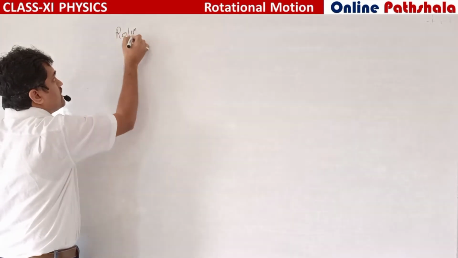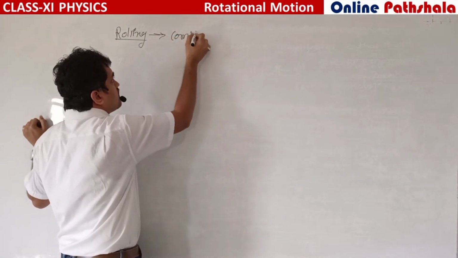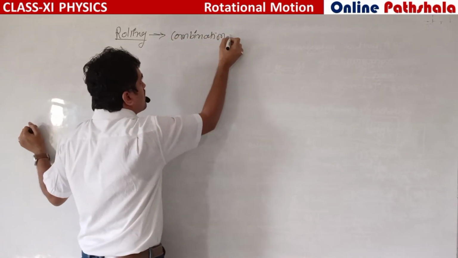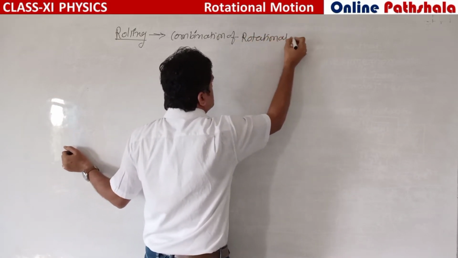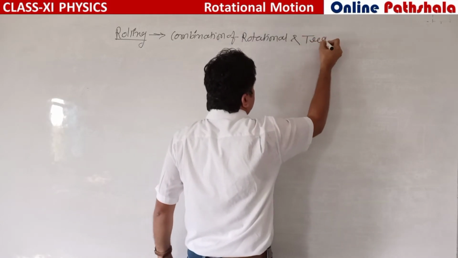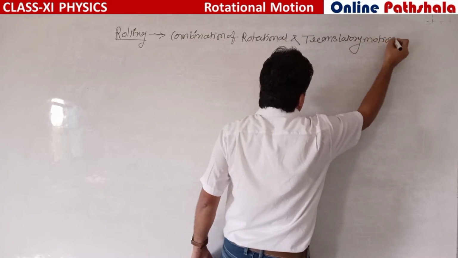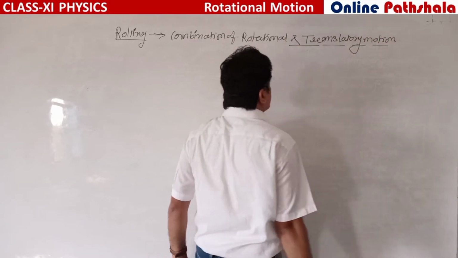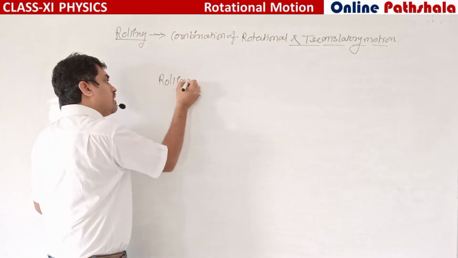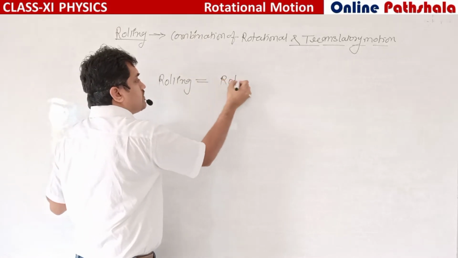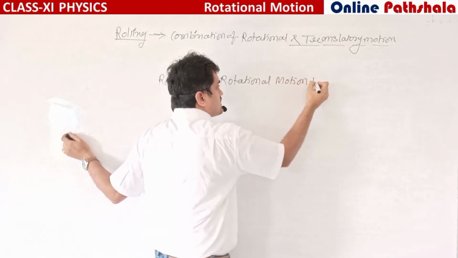What is called rolling? What is the meaning of rolling? It is the combination of rotational and translatory motion. Rolling is rotational motion plus translatory motion.